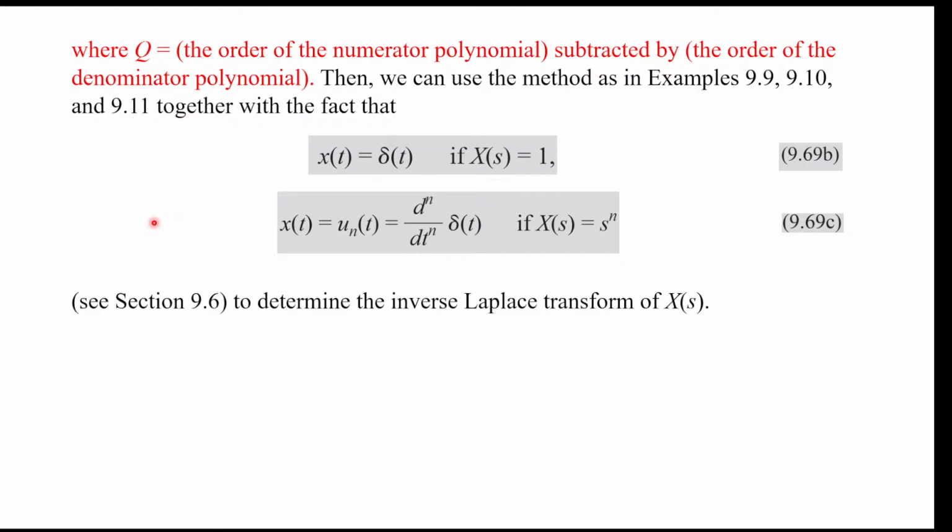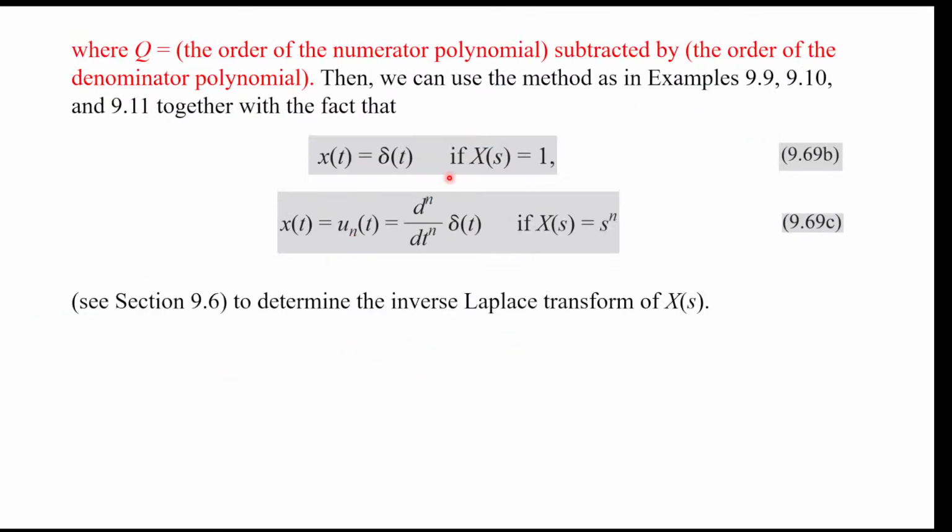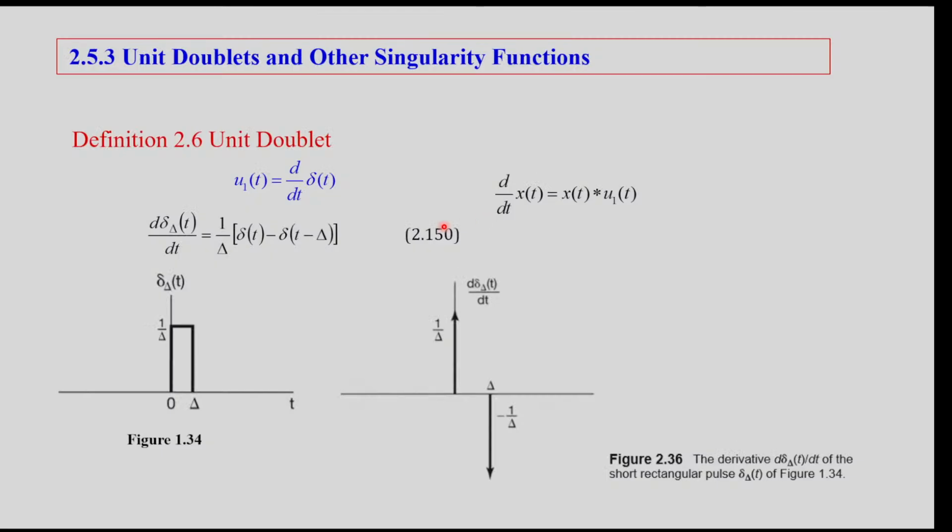And for higher order terms, those s to the power n, later we'll see this derived by properties, but they actually correspond to differentiation of the delta function. So if it's an nth order term in s, then it's u sub n, the nth derivative of the delta function.